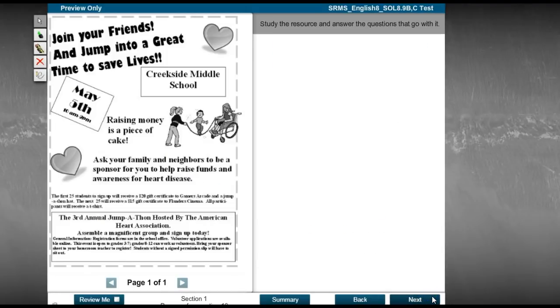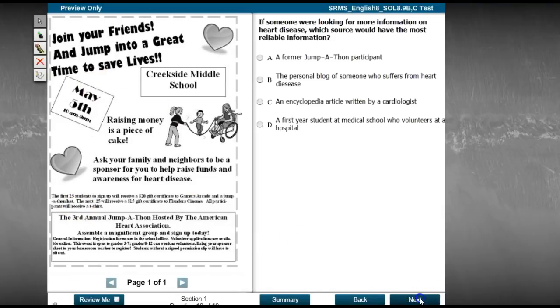Last question. This is the flyer that you're asked to look at, so just glance at that. If someone were looking for information on heart disease, which would have the most reliable information? A former Jump-a-thon participant, the personal blog of someone who suffers from heart disease, an encyclopedia article written by a cardiologist. Cardiologist is a heart doctor. A first-year student at a medical school who volunteers at a hospital. So if I'm looking for information on heart disease, what's my best source of information?